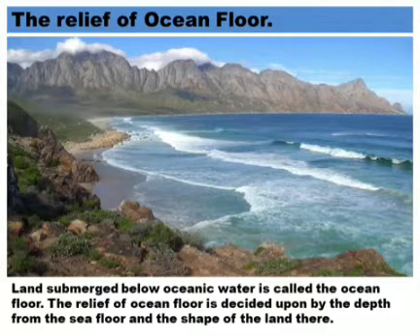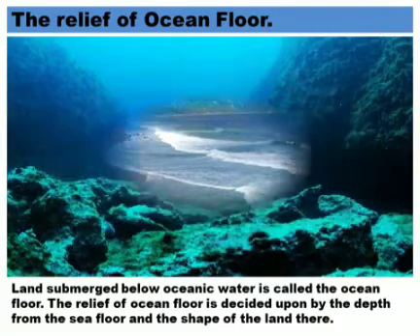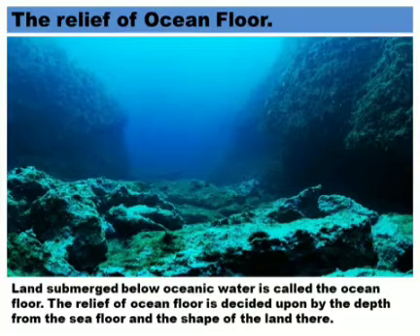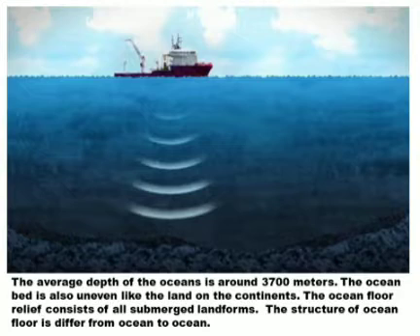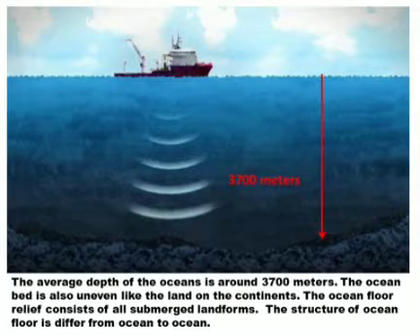The relief of ocean floor is decided upon the depth from the sea floor and the shape of the land there. Now, in the relief of ocean floor, we can find different varieties like mountains, valleys, plateaus, and plain regions available in the ocean floor. The average depth of the ocean is around 3,700 meters. The ocean bed is also uneven like the land on the continents. So, the ocean floor relief consists of all submerged landforms.